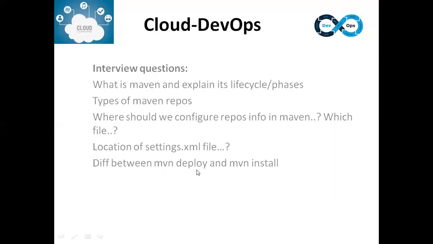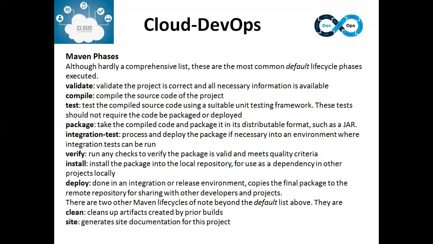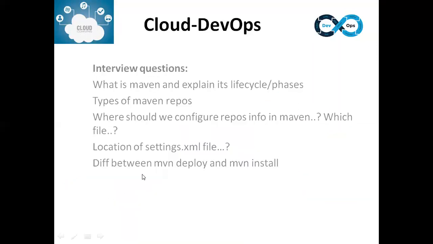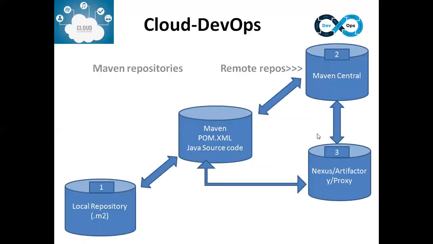What is the difference between Maven deploy and Maven install? Maven install, as I already told you, will store the downloaded artifacts, dependency plugins or the plugins to the local profile, that is the local repository called .m2 that will be present under your profile. Maven deploy means it will copy the files which are generated as part of the build stage to the respective servers, either Nexus or Artifactory or any other server which you specify.